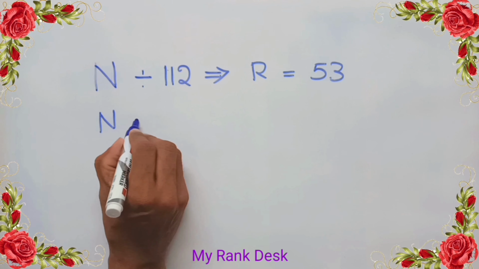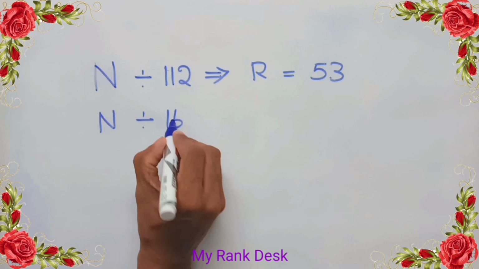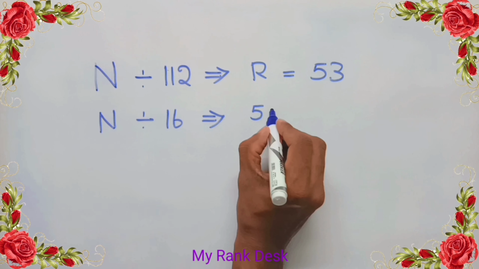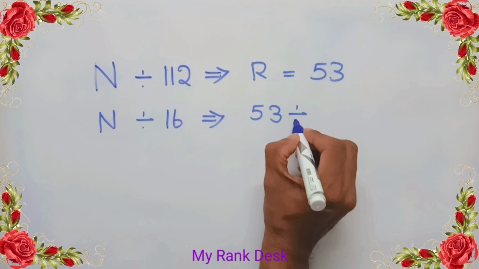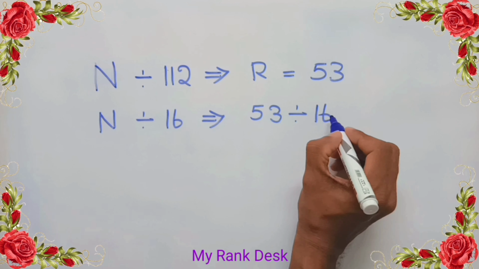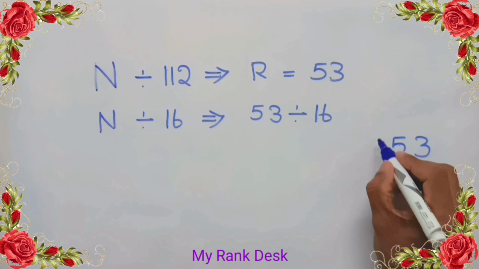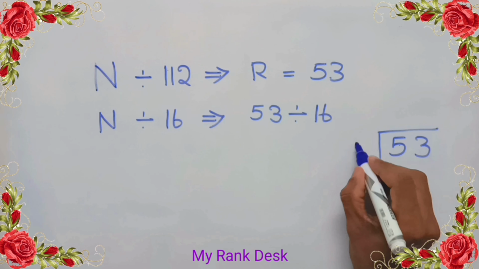As the first divisor 112 is a multiple of the second divisor 16, the remainder we get on dividing the number by the second divisor 16 must be equal to the remainder we get on dividing the first remainder by the second divisor.